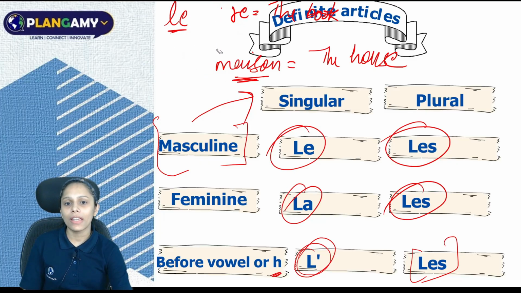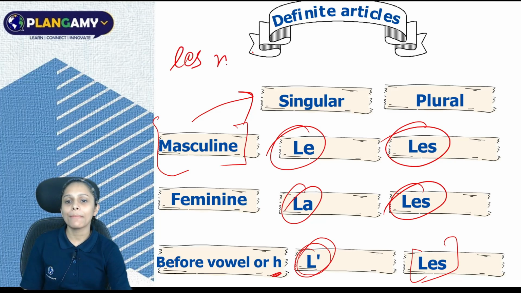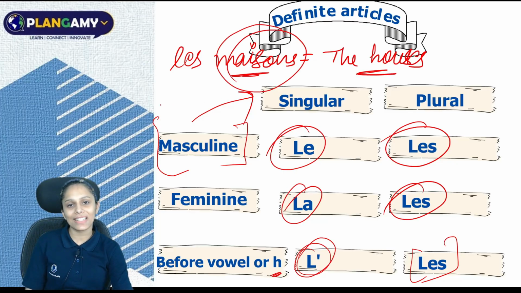Now if we are talking about plural, let's look at examples. Les maisons. Again, les maisons means the houses. Now here we are talking about more than one house, maybe two, maybe three, or maybe four. So since maison is feminine but it is plural, at that time you just have to blindly, I would say blindly, put les.